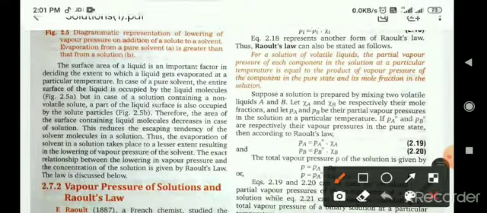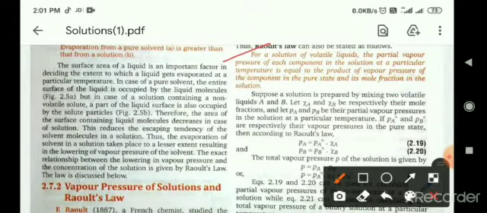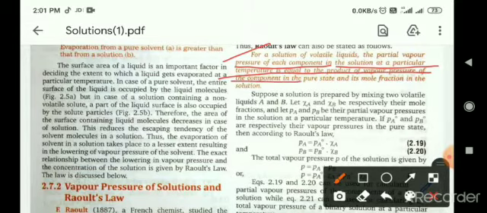Okay. So for a solution of volatile liquids, the partial vapor pressure of each component in the solution at a particular temperature is equal to the product of the vapor pressure of the component in the pure state and its mole fraction.